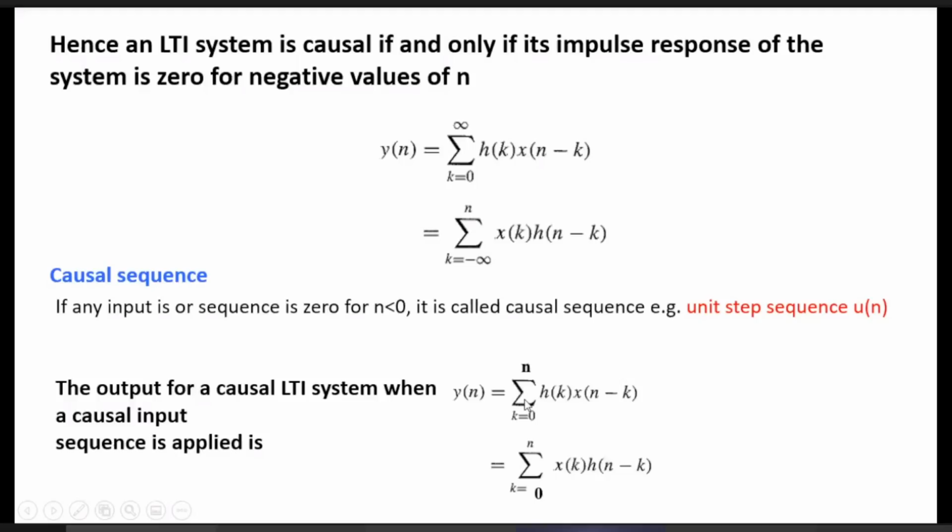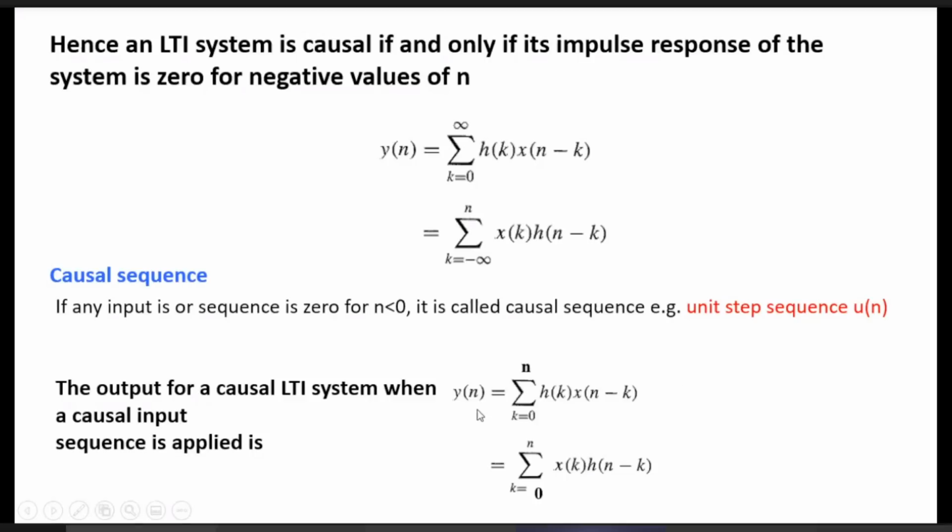LTI because we use the convolution property. In LTI system, convolution is valid, because it uses the property of time invariance and linearity or superposition.